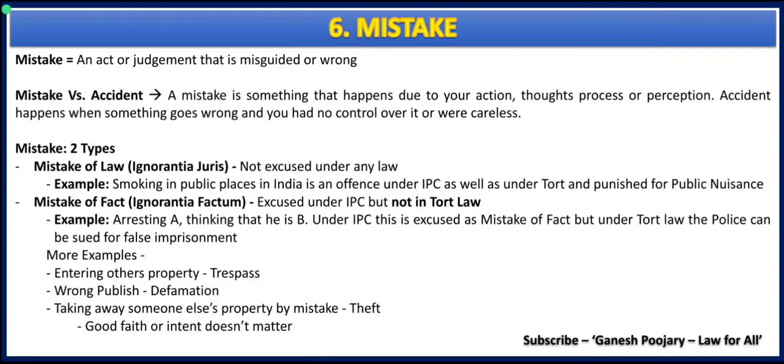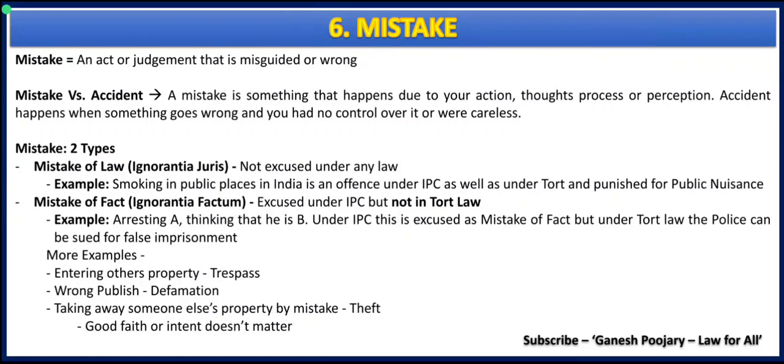First thing first, what is a mistake? Mistake is an act or judgment that is misguided or wrong. It is done by some misjudgment or some wrong interpretation or understanding. So that is the meaning of mistake. Now, what is the difference between mistake and accident? A mistake is something that happens due to your action, thought process, or perception. You are thinking something, your thought process is making you judge something in a particular way. All of that is mistake.